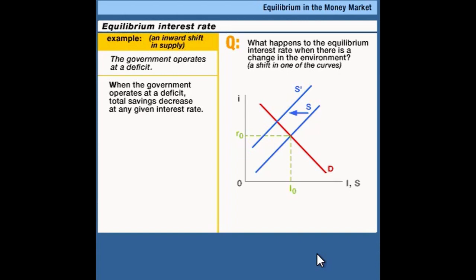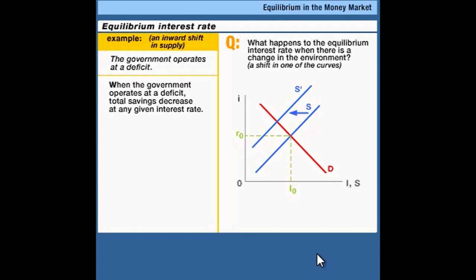So, once again, we've got excess demand. And with excess demand, interest rates will be bid up. This time, however, the total amount of financial activity is going to be shrinking in the market. And what we get in equilibrium is I1, a smaller amount of overall investment and a higher interest rate. This is what we call in macroeconomics crowding out.